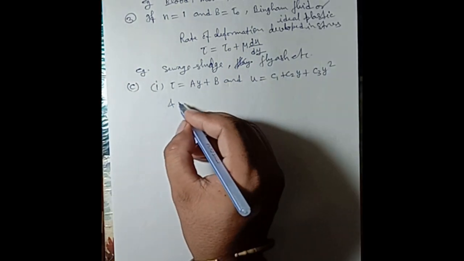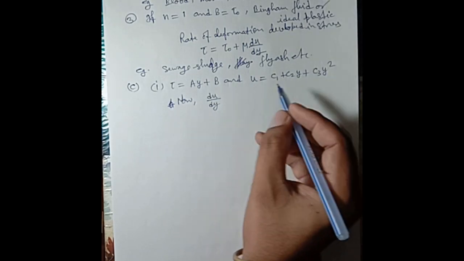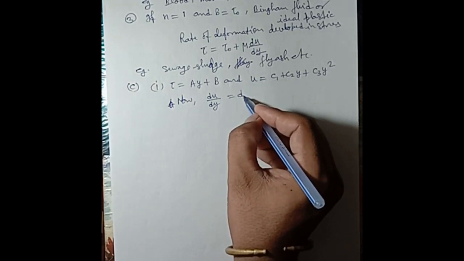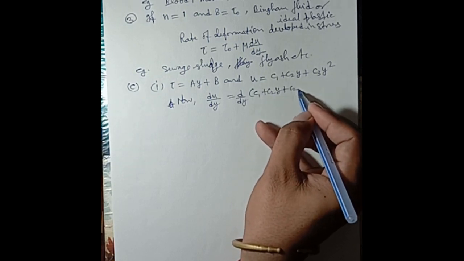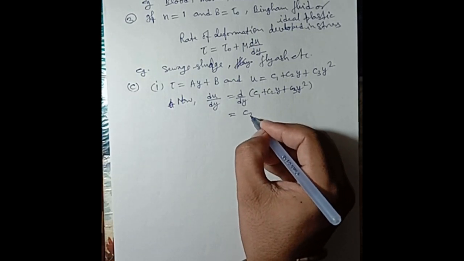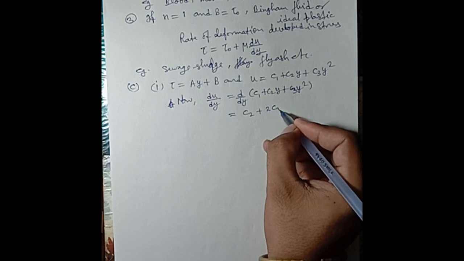Now differentiating with respect to y, du upon dy is d upon dy of c1 plus c2y plus c3y square, which is equal to, c1 goes to 0, c2 plus 2 c3y.